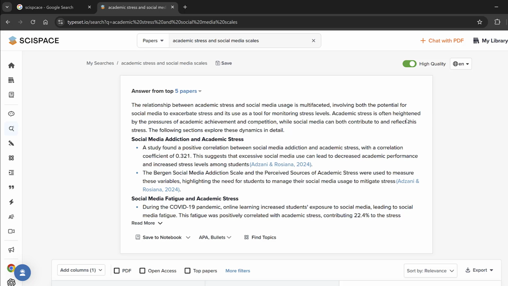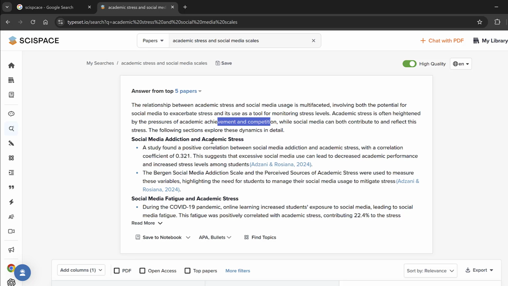Academic stress is often heightened by the pressures of academic achievement and competition, while social media can both contribute to and reflect this stress. So here we can think of social media use as a mediator variable because it explains the relationship between stress levels and competition or academic achievement. So stress could just influence academic achievement or willingness to achieve better academically.